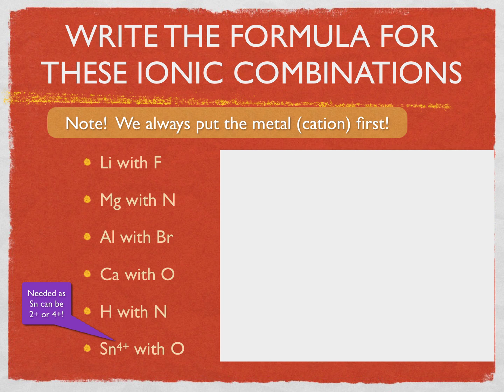So let's take a look first at this beginning one, this lithium with fluorine. Lithium's an alkali metal and they're +1 charge, and fluorine's a halogen and they're -1 charge. So if you crisscross lithium +1 and fluorine -1, then you get lithium fluoride. And this is easy because one's a +1 and one's a -1, so they easily cancel each other out.